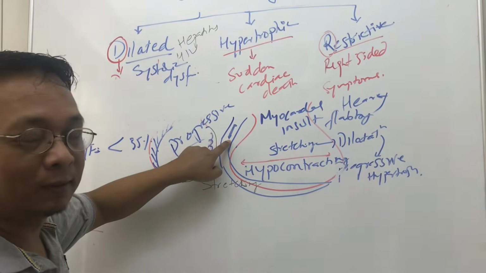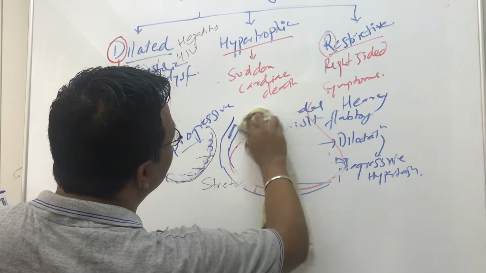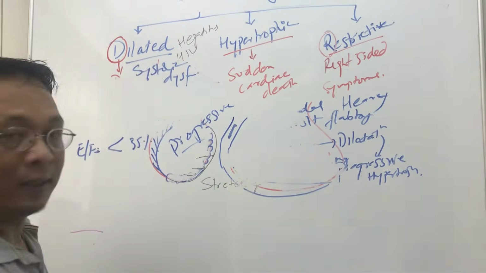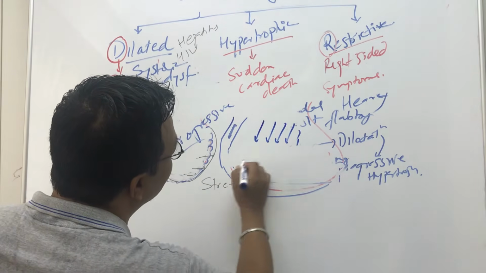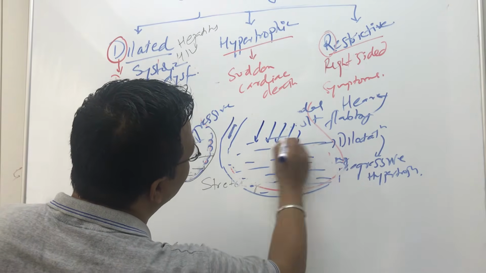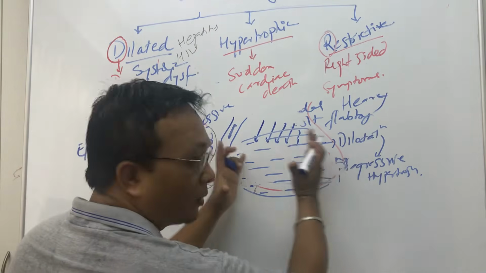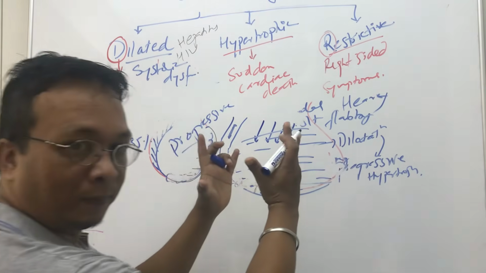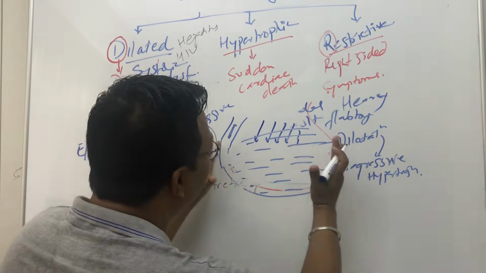Less chances. Now what happens again? This is systolic dysfunction, meaning it's flabby and more blood is coming in, so the diastolic volume is increasing, and the ventricle is enlarged. Now it is failing to contract. So there is a systolic failure.